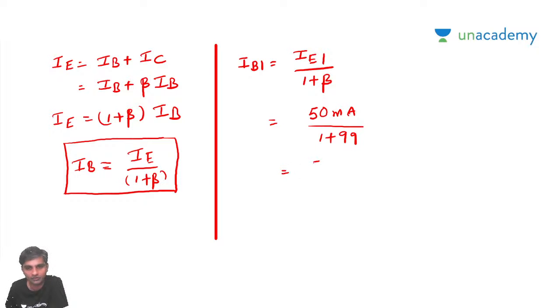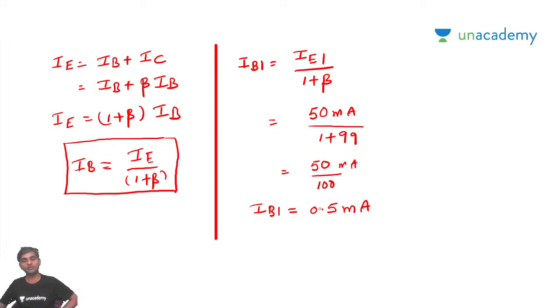So what I can write is 50 milliamps by 100. If this is 100, I'm going to get this as 0.5 milliamps. IB1 is going to be 0.5 milliamps is what I'm going to get.